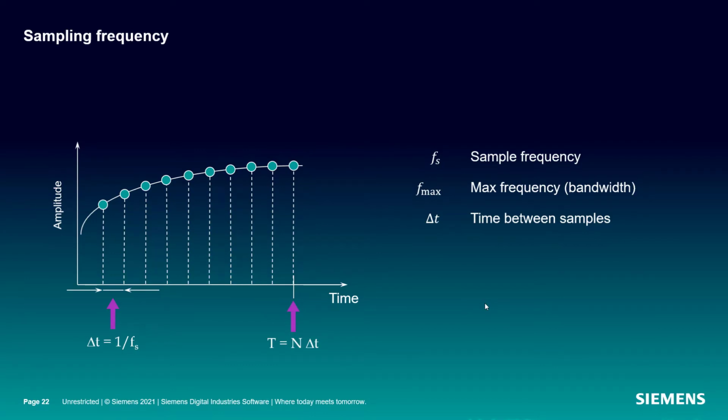And so we're going to sample in the time domain, and so we're going to set probably a sampling frequency, and that's going to dictate this delta t, the time between samples. But the way I like to tell people to approach this quandary is to ask yourself, what is the maximum frequency I am interested in measuring? Or what is the bandwidth in the frequency domain that I need to capture and analyze?